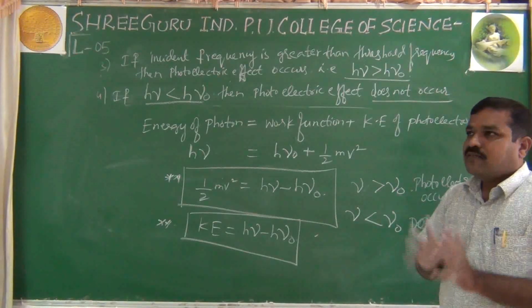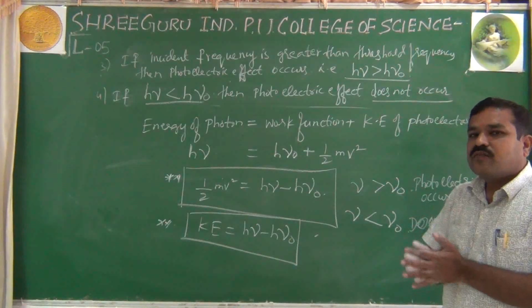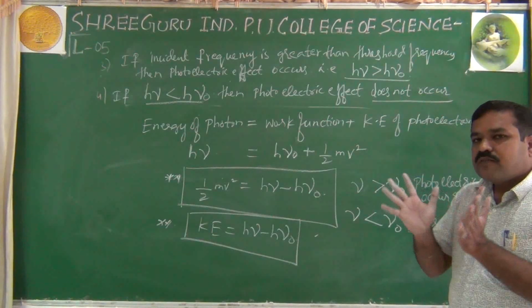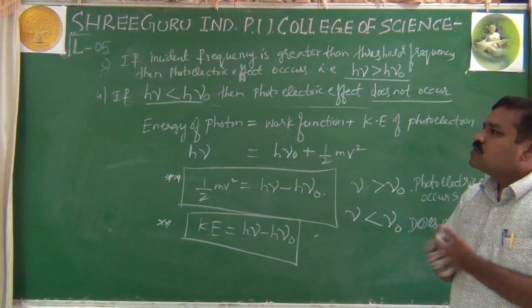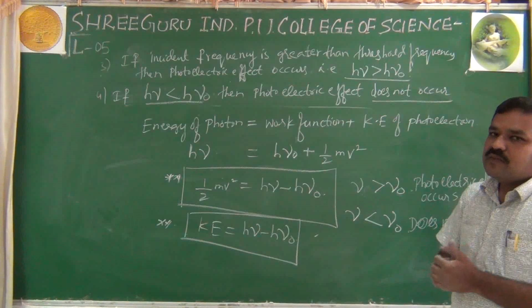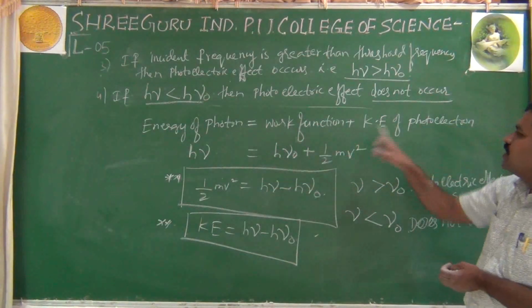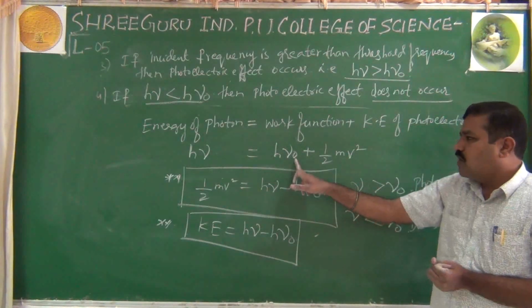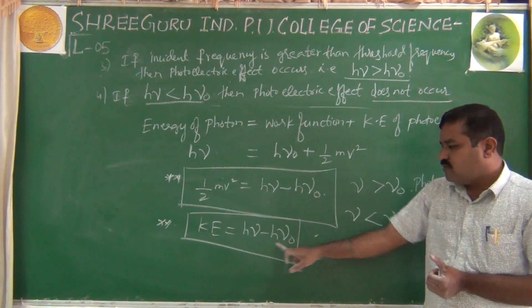Okay, lastly we will wind it up. The energy with which electrons overcome that attractive force, we need work function. It is different for different metals. And the minimum frequency with which electrons are ejected out is called threshold frequency. Okay, it is also different for different metals. Then the kinetic energy of the liberated electron is not wasted. Therefore, energy of incident photon is equal to work function plus kinetic energy of photoelectron. That is h nu, Planck's quantum theory; h nu naught, threshold frequency; half m v square, kinetic energy. Therefore, KE is equal to h nu minus h nu naught.